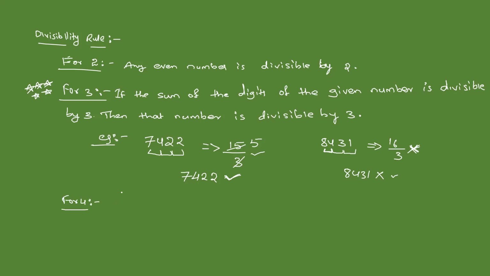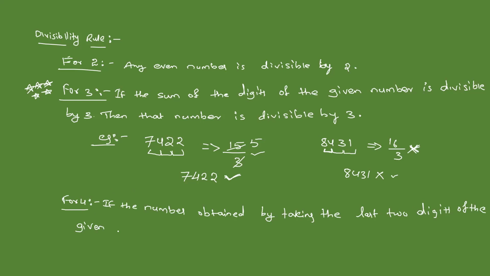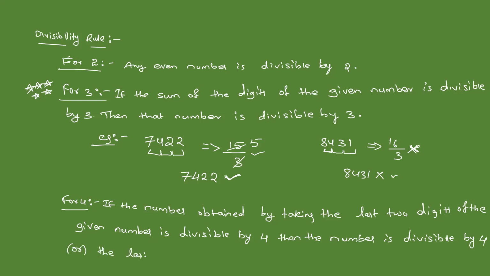When it comes to the divisibility rule of 4, what we will say is, if the number obtained by taking the last 2 digits of the given number is divisible by 4, then the number is divisible by 4, or the last 2 digits are zeros.